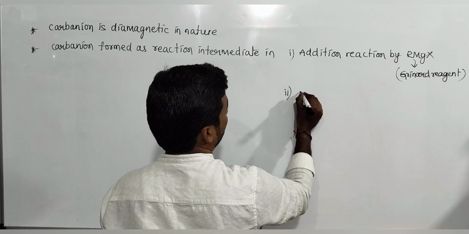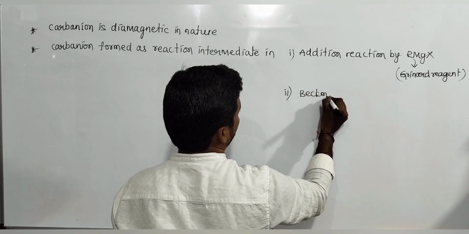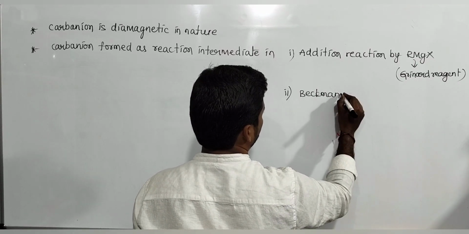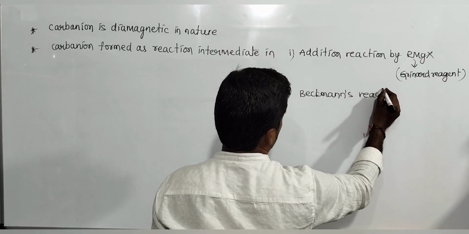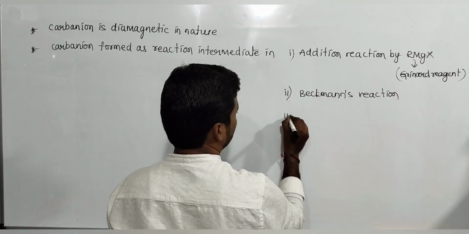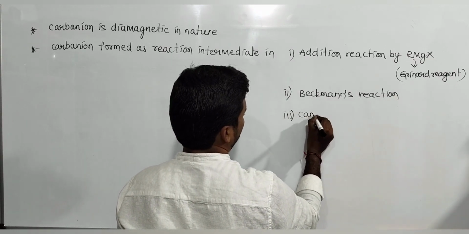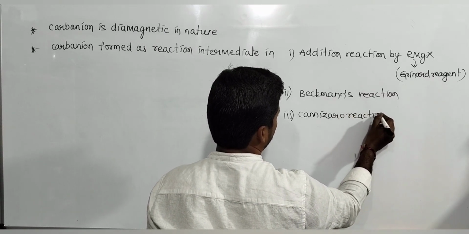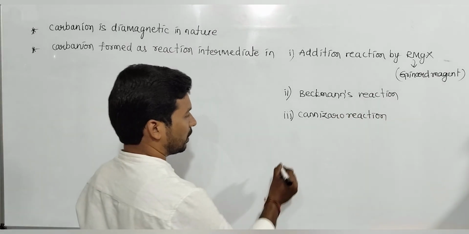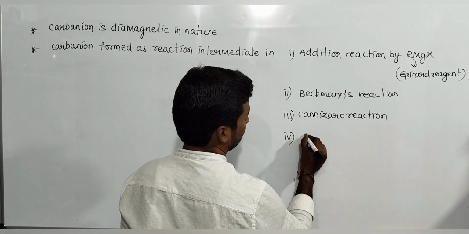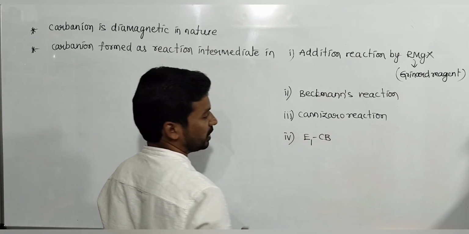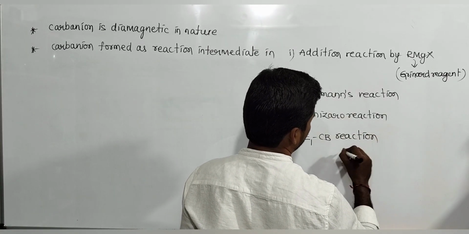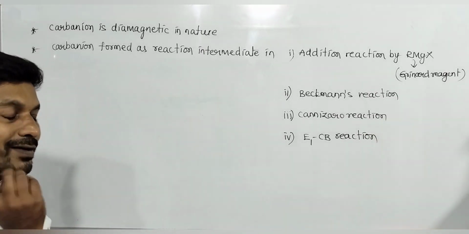Second one, Beckmann reaction. Third one, Cannizzaro reaction. Carbanion acts as an intermediate in the Cannizzaro reaction. And fourth one, E1CB, elimination of conjugate base reaction. In these four reactions, importantly, carbanion acts as an intermediate.